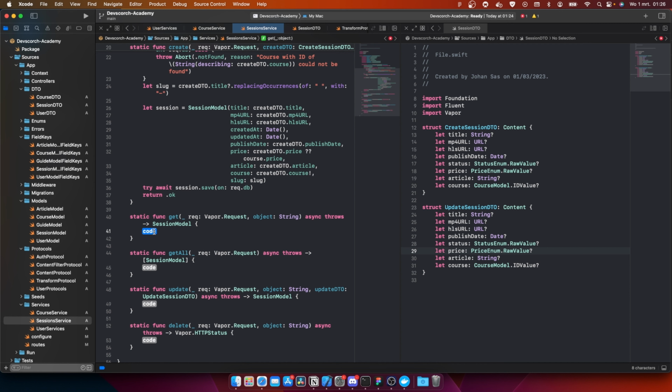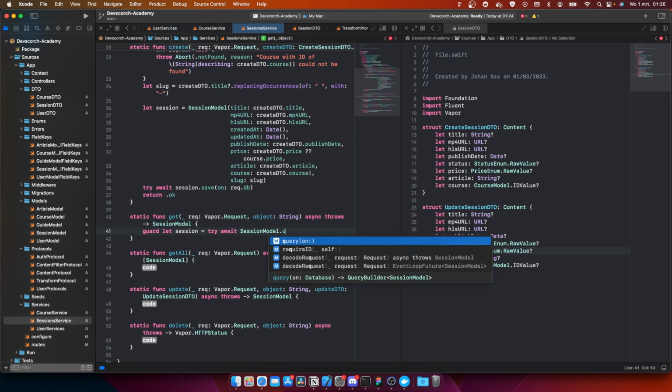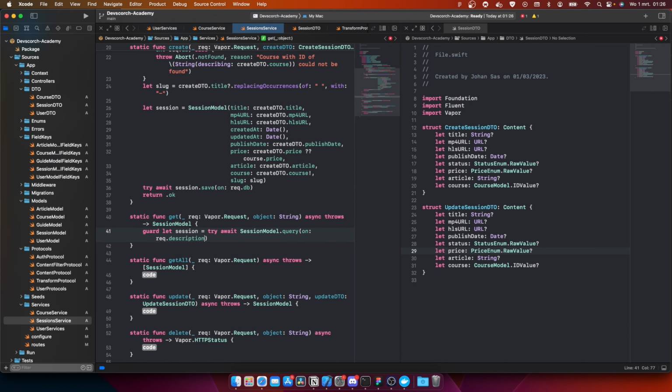So we can actually do guard let session is equal to try await session model dot query on req.db dot filter backslash. So this is all backend stuff, right? So we actually don't need to worry about what the user is gonna do or what the user is gonna think. We're actually gonna write that later. So in here there's gonna be the slug equal to object, just like this.